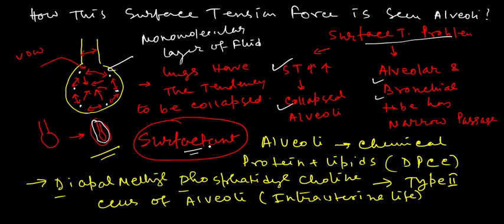The alveoli also contain this surfactant, which is a type of chemical made up of proteins and lipids, and the lipid is called DPPC. It is secreted from the type 2 cells of the lung alveoli during our intrauterine life.